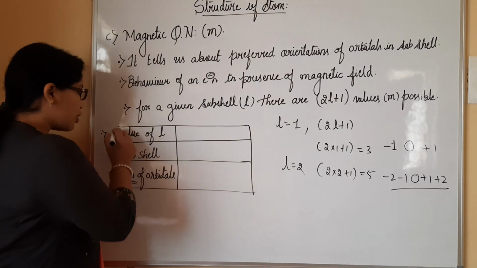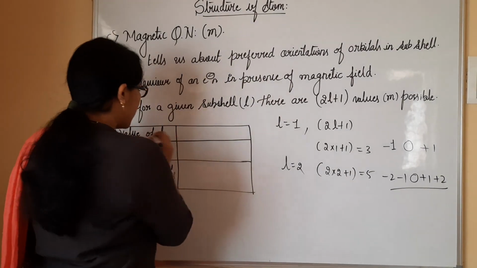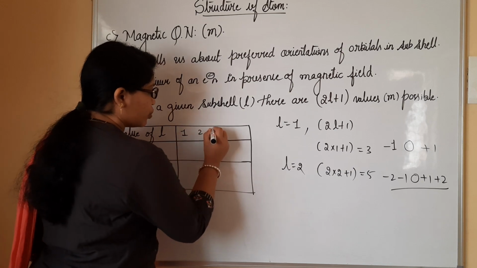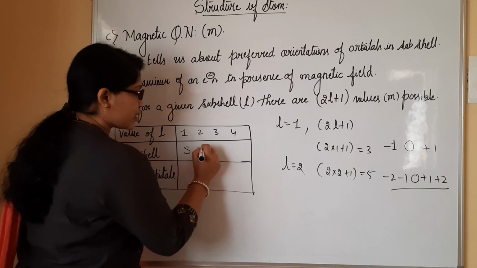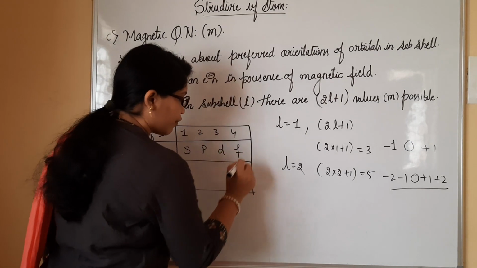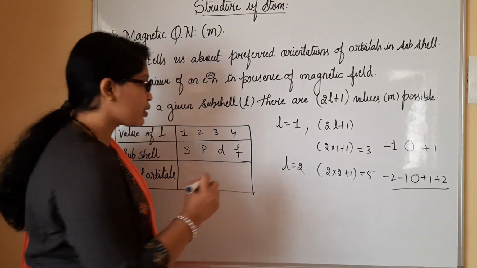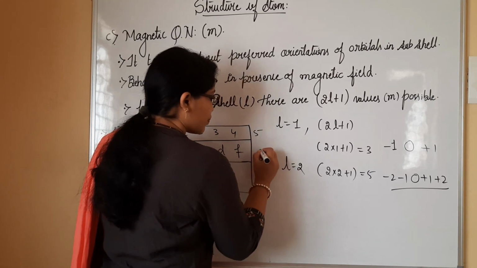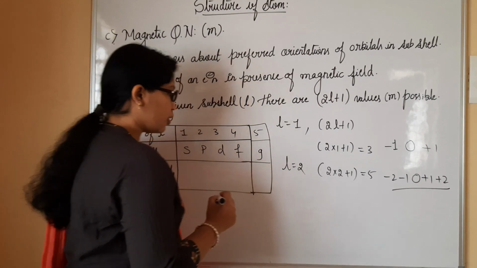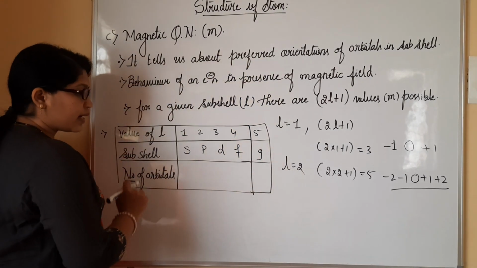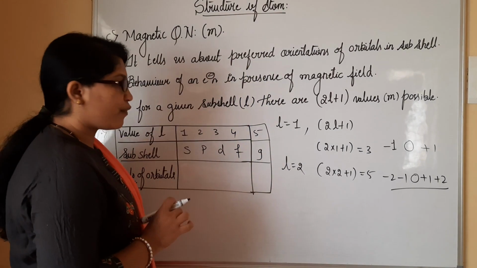Likewise, we can go for the values here. For l values 1, 2, 3 and 4, we know that subshells are represented as s, p, d and f. All small letters we have to make use of, and we also have g, the fifth orbital, which we can represent as g here. Now the number of orbitals that occur here, we have to understand.